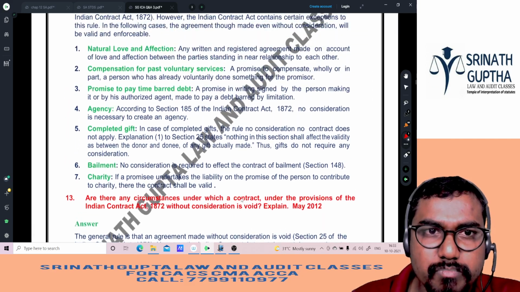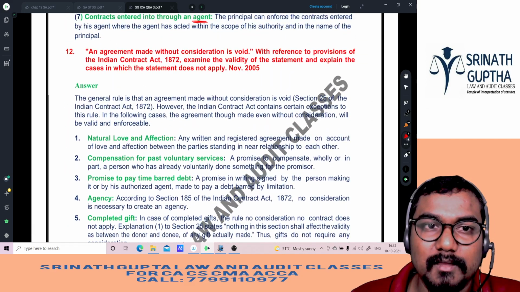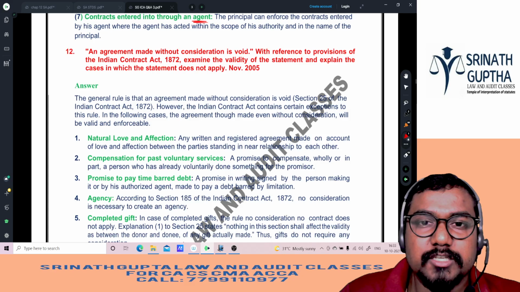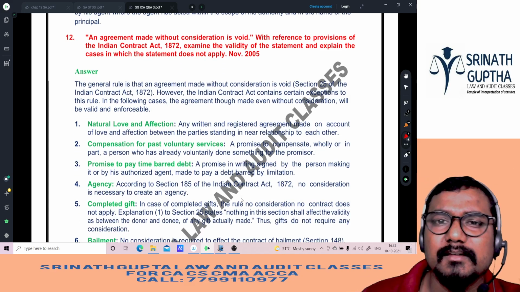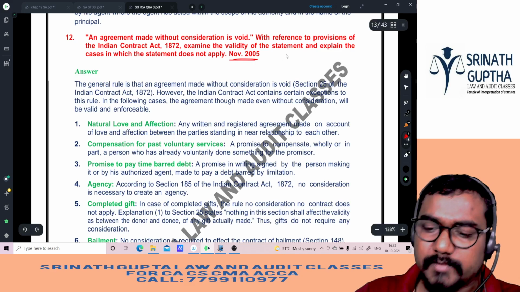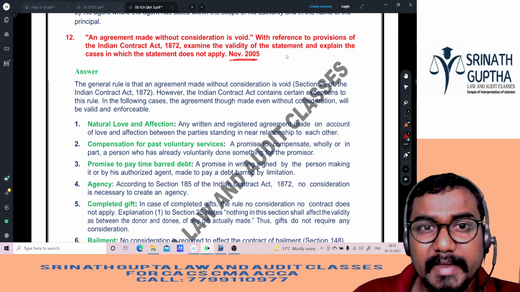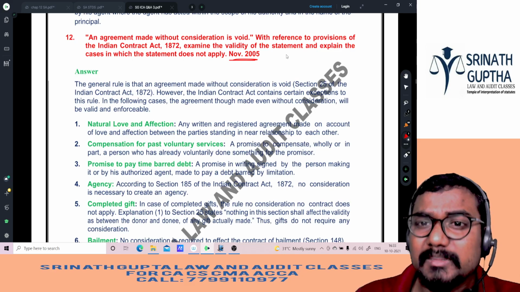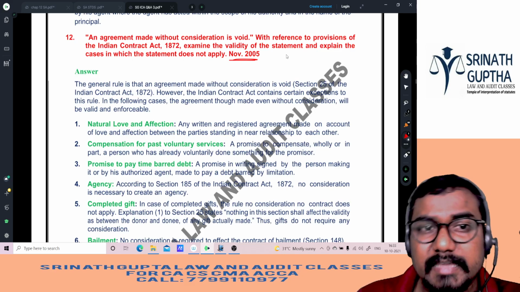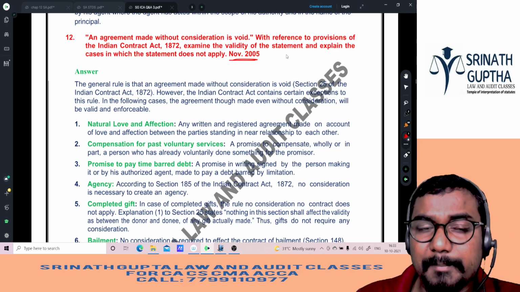Next question, same repeated question, beta. No consideration, no contract, exceptions. See how many times the question is being repeated. Nearly 5 times it is repeated, beta. The question was asked in November 2005. An agreement made without consideration is void. With reference to the provisions of the Indian Contract Act, examine the validity of the statement. Explain the cases in which the statement is not applicable.